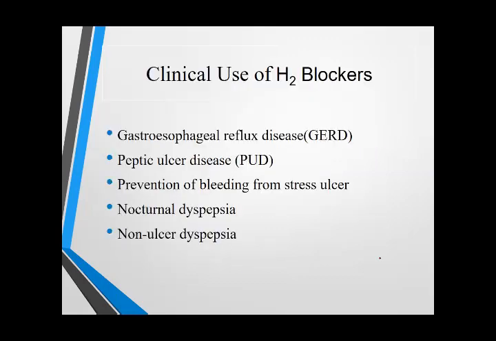These drugs can be used for the treatment of gastroesophageal reflux disease, peptic ulcer, prevention of bleeding from the stress ulcer. The main problem with the stress ulcer is the acute bleeding from this ulcer. So, to prevent the bleeding, we can use H2 receptor antagonist, we can use even sucralfate, we can use omeprazole or the proton pump inhibitors.